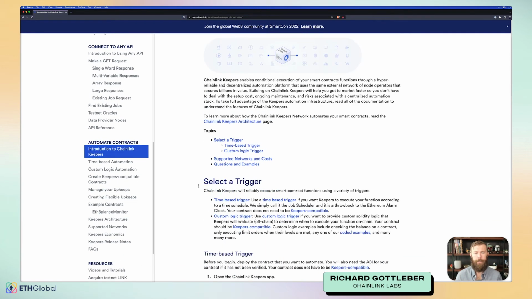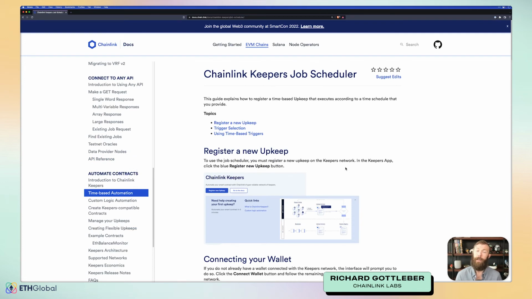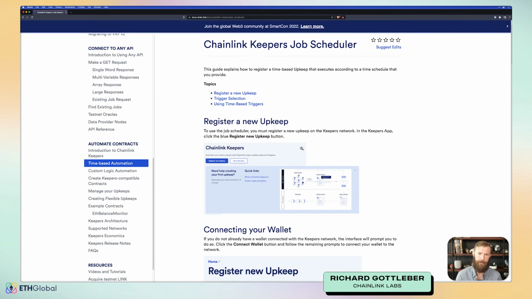We're going to take a look at time-based automation first, and then we will take a look at custom logic, and we will do the same thing in both of them. What we're going to do is deploy a contract that has one value, a counter, and it will increment that counter on a regular basis.